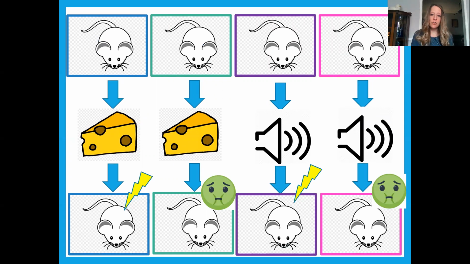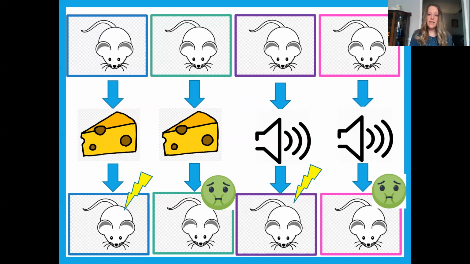In our first group, we have the novel taste paired with an electric shock. In our second group, we have the novel taste that is paired with the x-rays that induce vomiting. In the third group, we have a novel sound that's paired with the electric shock. And finally, in the fourth group, we have the novel sound that is paired with the x-rays that induce vomiting.